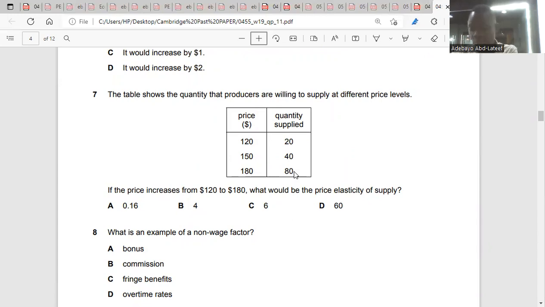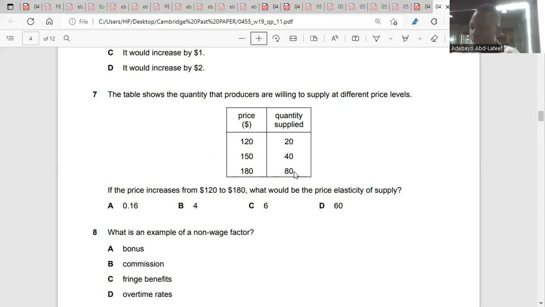You have to work it out, please. How do you choose the original quantity? They said the price increases from 120. The first price, P1, is 120, and P2 is 180, right? Q1 is 20, Q2 is 80. So Q2 minus Q1 over Q1, which is 80 minus 20 over 20, divided by 180 minus 120 over 120. 80 minus 20 is 60, over 20, multiplied by 120 over 60.